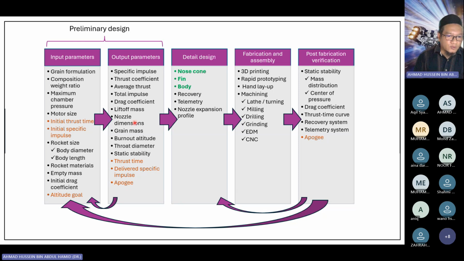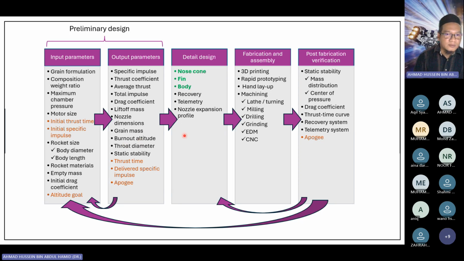So once we have these output parameters, we have to compare them with our initial prediction. If it is close to our initial prediction, then that is fine. We can proceed to the next step. Otherwise, we have to refine our design. This is where the design process is very iterative. It's not a one-way process. Okay, so once you are happy with your theoretical performance, then only do you go to the detailed design.